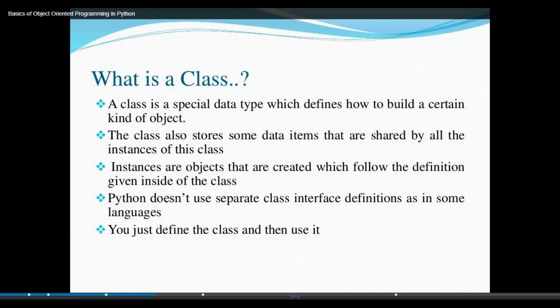Next, instances are objects that are created which follow the definition given inside of the class. Python doesn't use a separate class interface definition. Interface, mediator, broker, strictly speaking. So we can't use interface definition in Python programming. Interfaces are available in Java programming. Okay, then you just define the class and then use it.